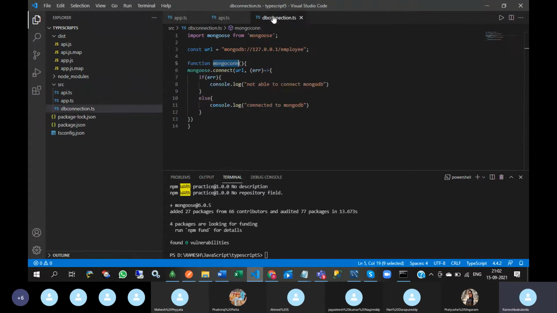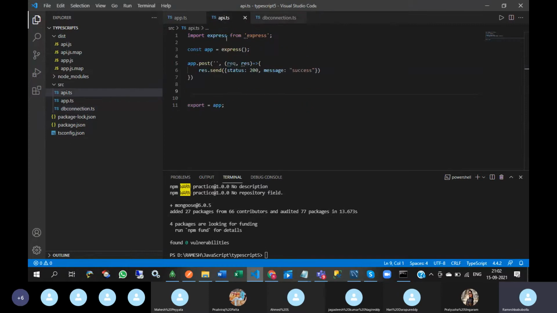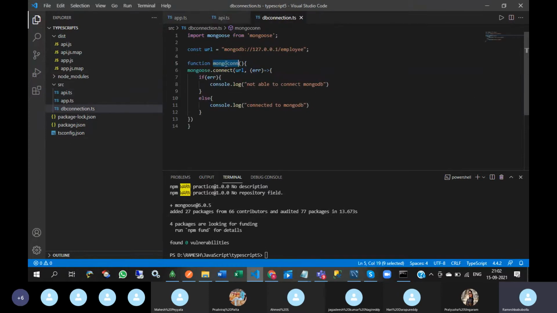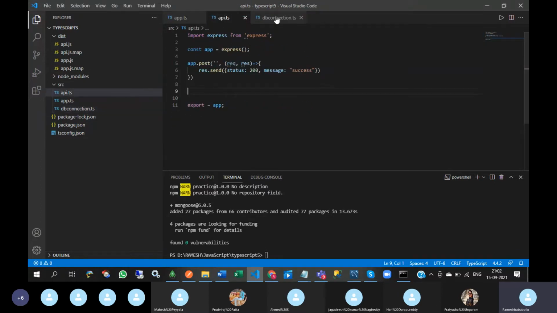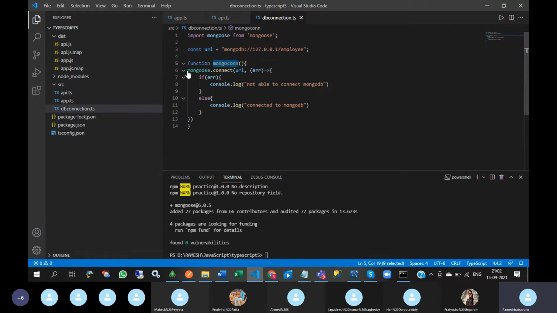Then what to do? Here the function lies in dbconnection.ts, but I want to use this mongoConnection in api.ts. Then what to write here? Export.